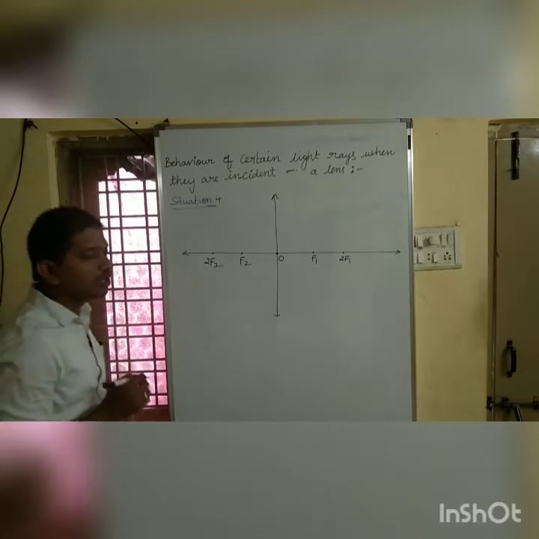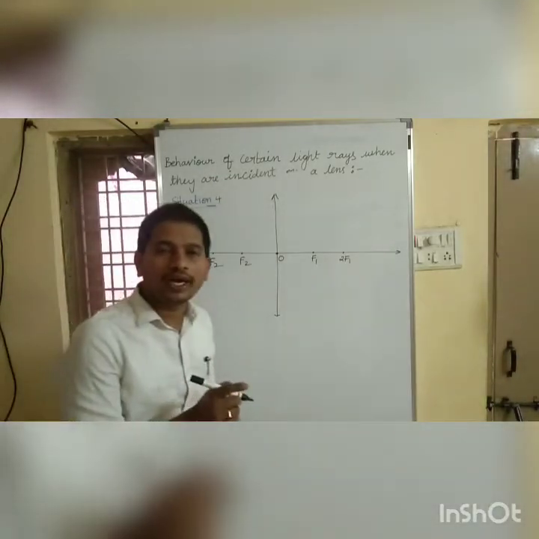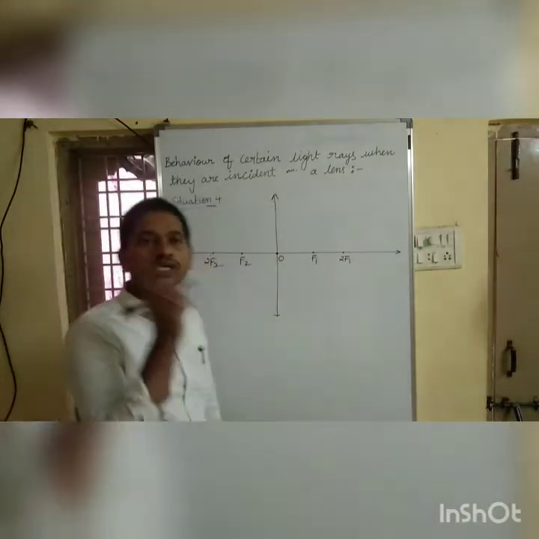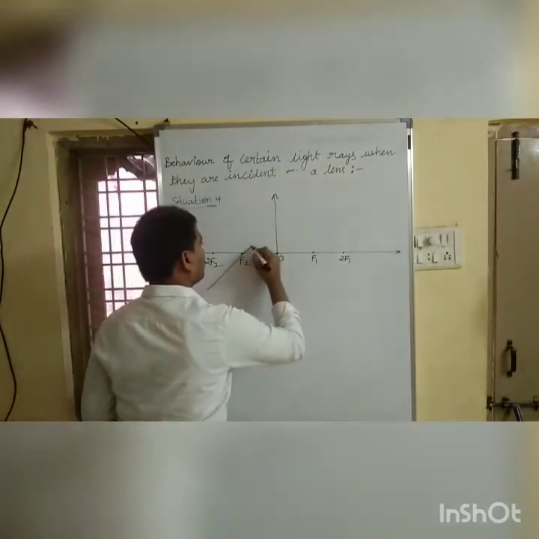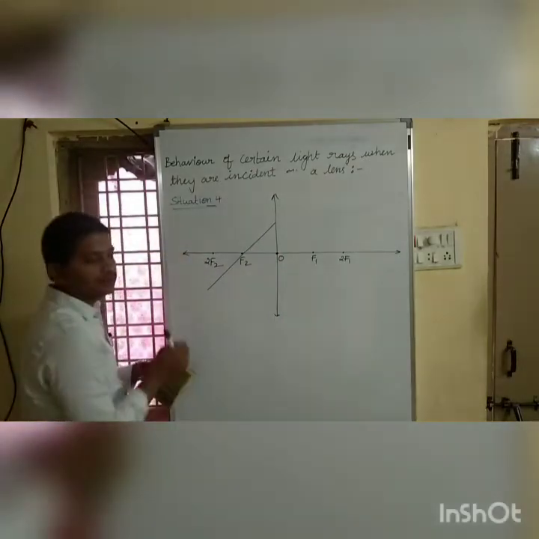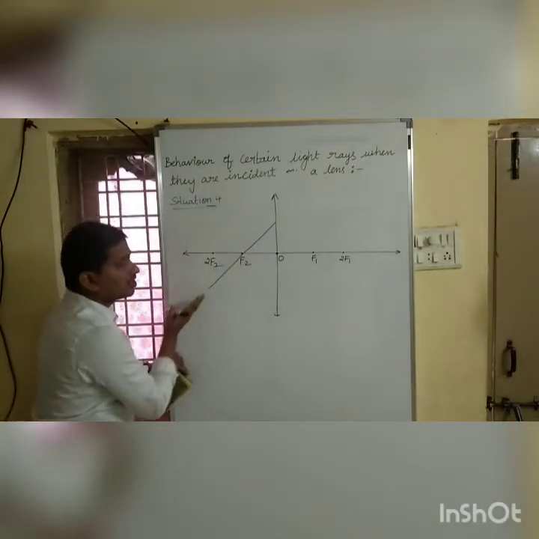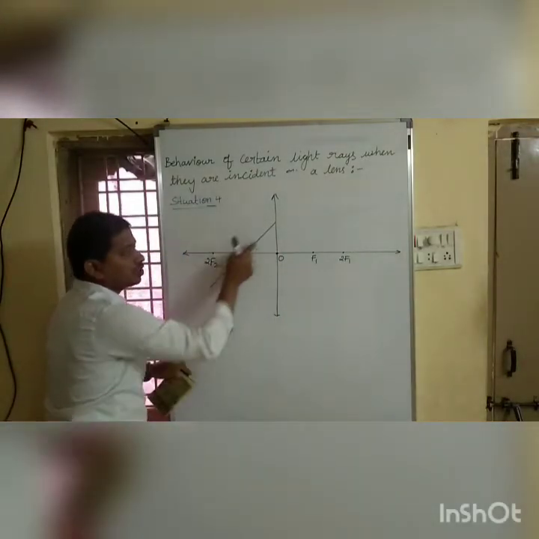Situation 4 is a ray of light passing through the focus. You can observe here a ray of light passing through the focus. See, this is our incident ray, which is passing through the focus.